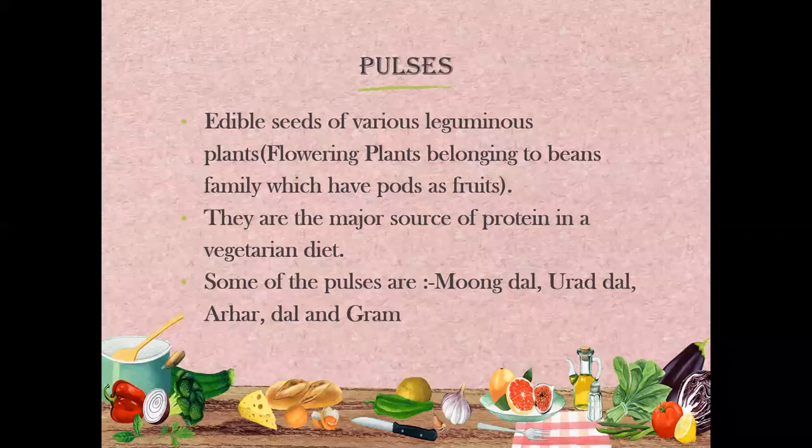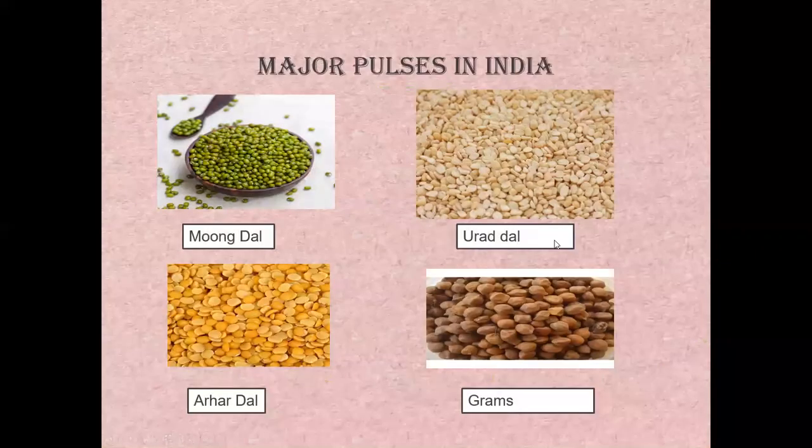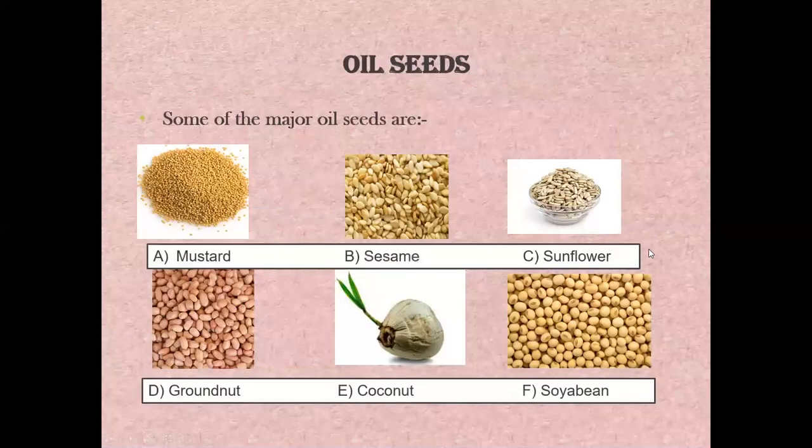Now what are oil seeds, children? Children, these are the seeds from which we can take out oil. Now how can we take oil from them? Children, these seeds are collected and taken to factories and they are crushed and squeezed, and from them the oil is taken out. Now here are some examples of oil seeds.